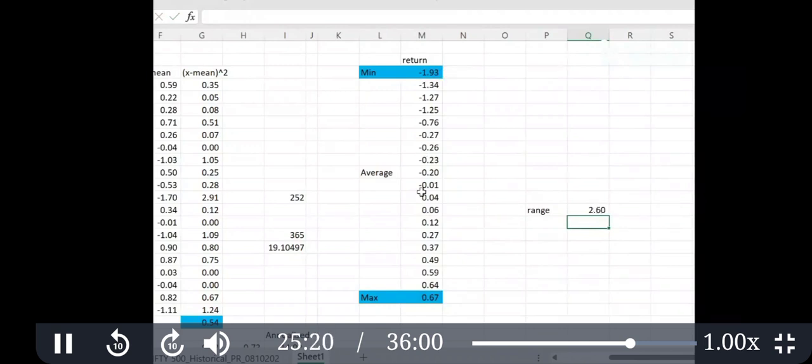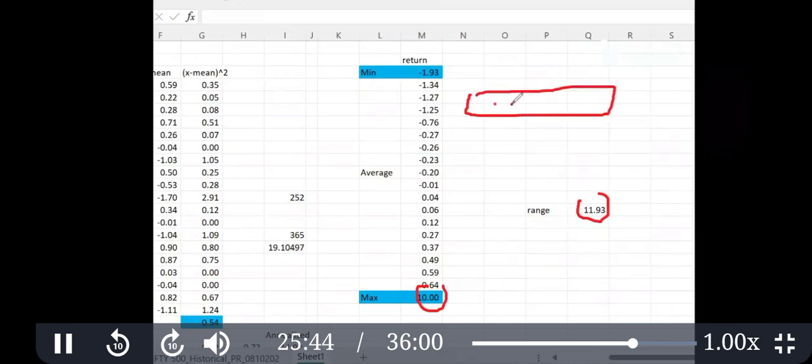But in statistics, this range is rarely used, because even a single value can change the range significantly. Take one example. Suppose there are 100 friends in a batch and you take the income of everyone.